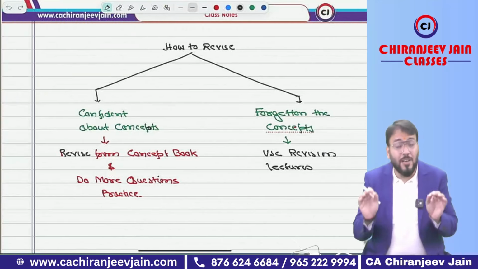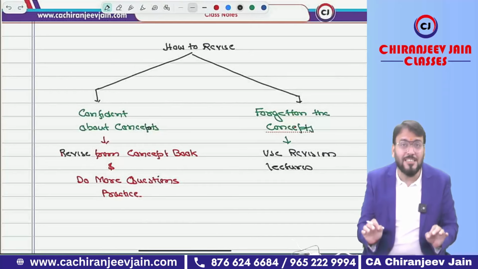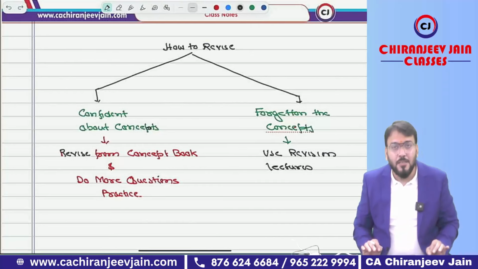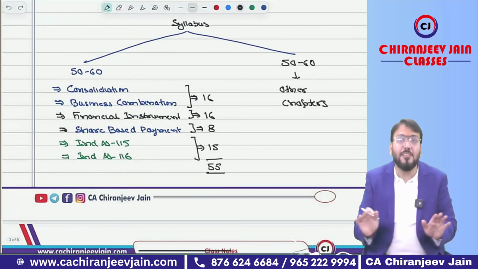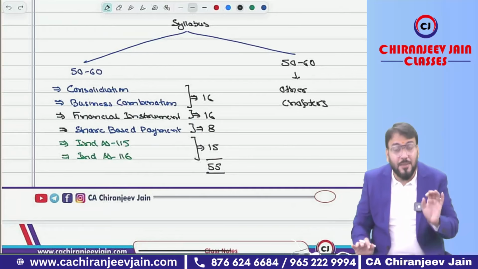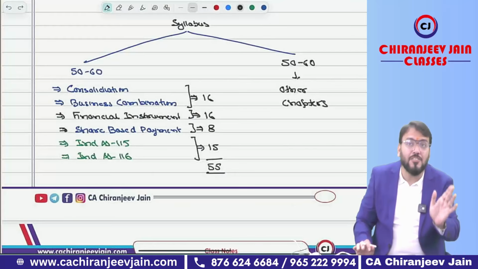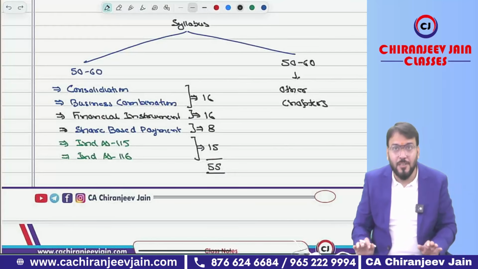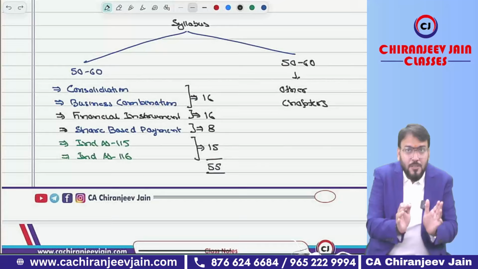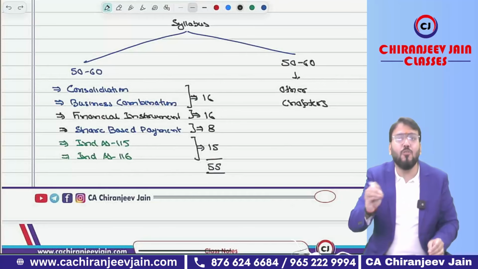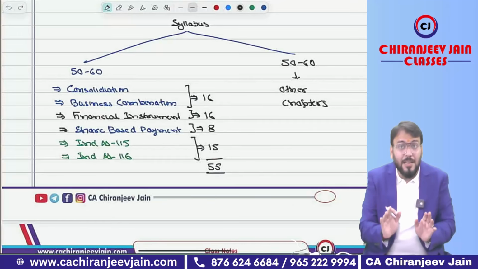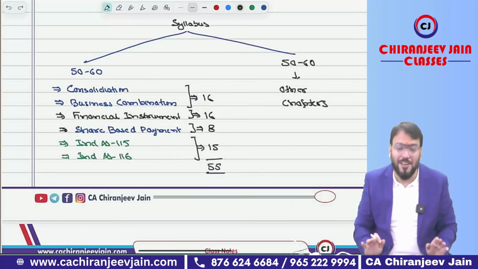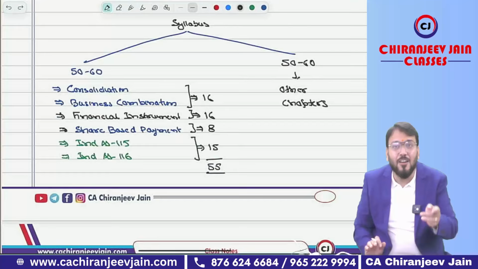Got this point? Now, for revision of FR, first we need to understand the requirement of ICAI. You know what ICAI requires? ICAI has divided the FR syllabus into two parts that we can understand as per the past trend of examinations. One is the chapters from which a question will always be asked in the examination, and that will cover 50 to 60 marks. The chapters are consolidation.